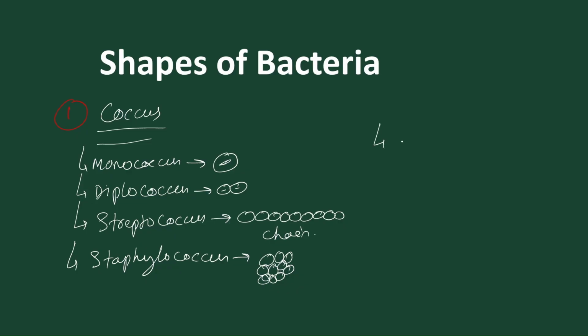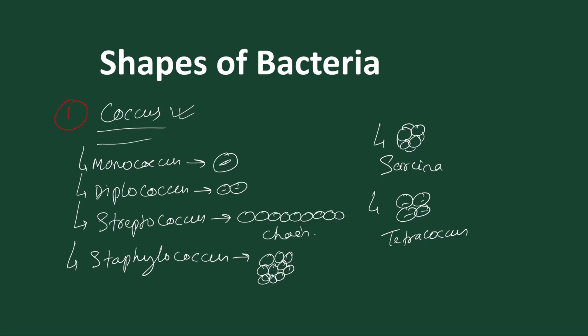Sometimes we also find bacteria present in 8 in number, and these bacteria are called Sarcina. And sometimes the bacteria are present in 4 in number, in 4 colonial form. It is called Tetracoccus. So these are the different forms of Coccus bacteria.